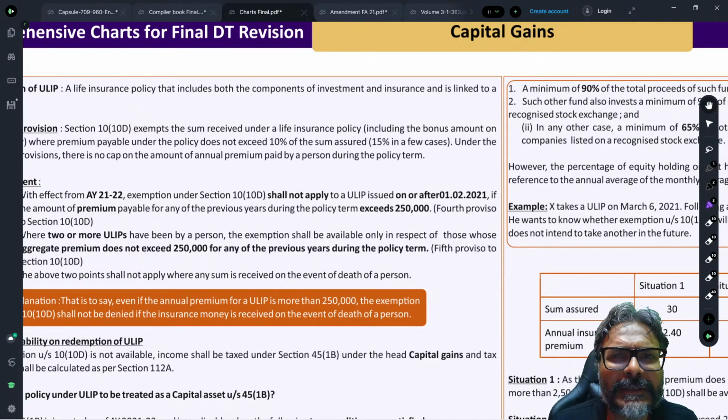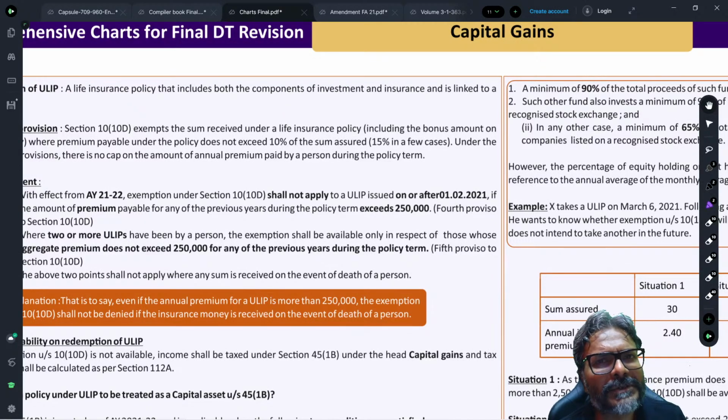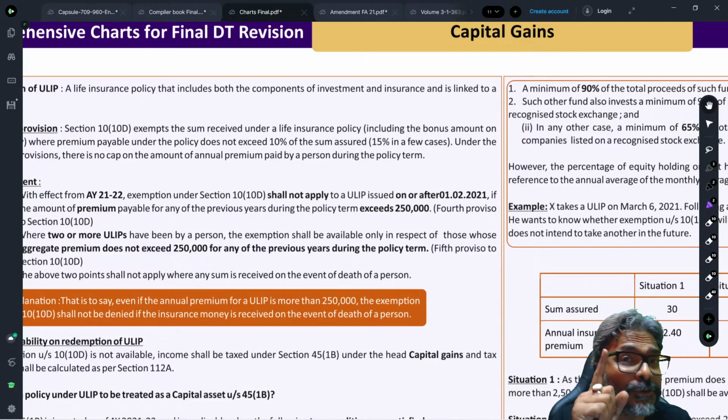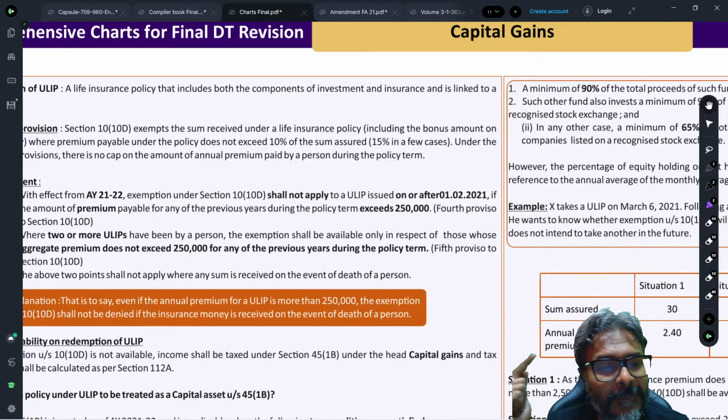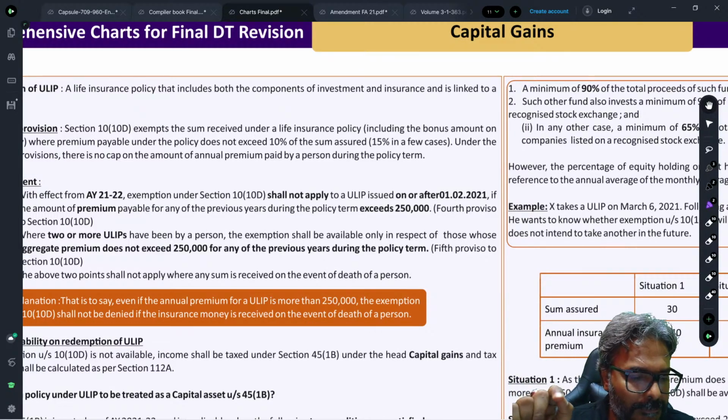Students, we all are aware that there is section 10(10D). It primarily talks about the case where you have taken an insurance and the insurance premium does not exceed 10% of the sum assured, not the proceed amount.